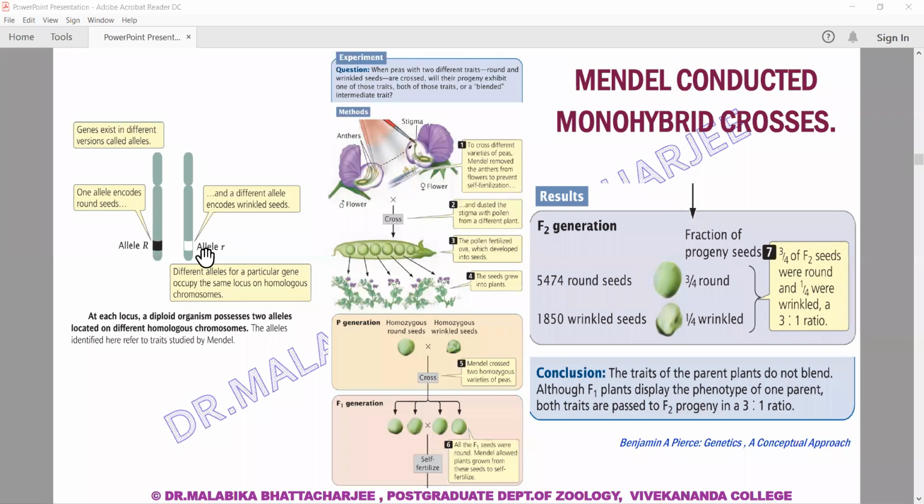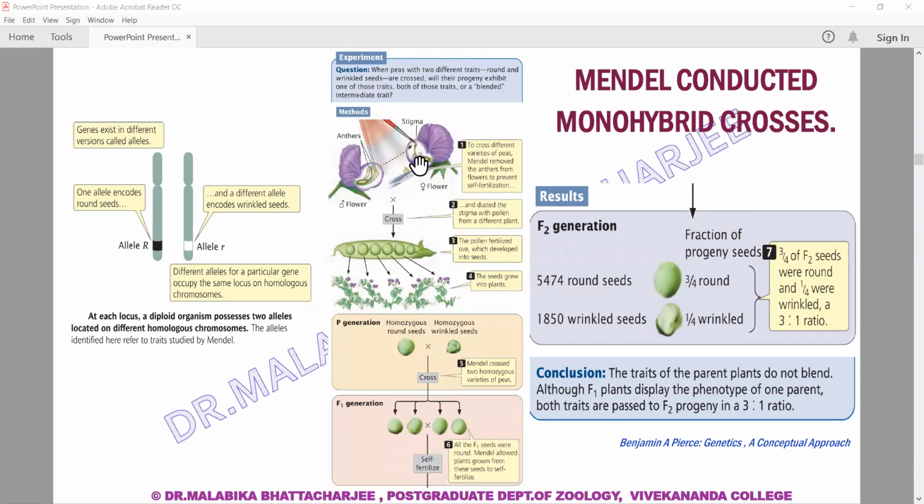The two alternative alleles are capital R or small r, and they are occupying the same locus in the two sets of different homologous chromosomes. Okay, so this is in brief Mendel's experiment.